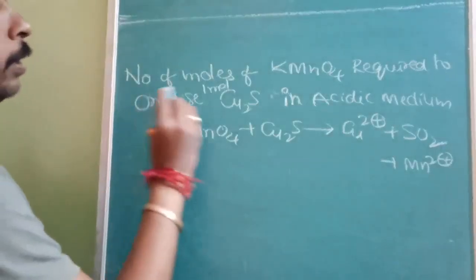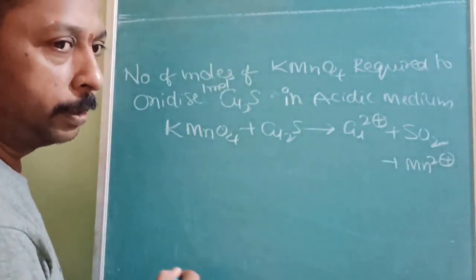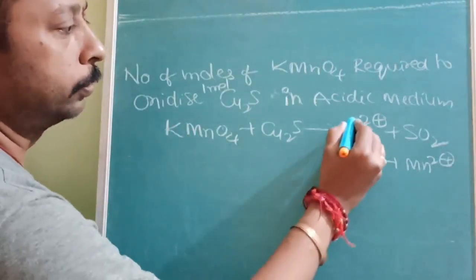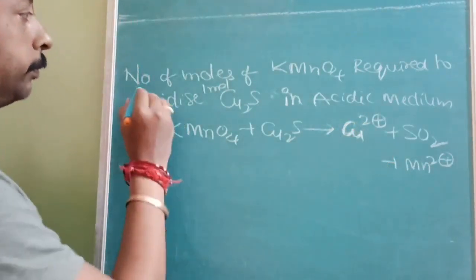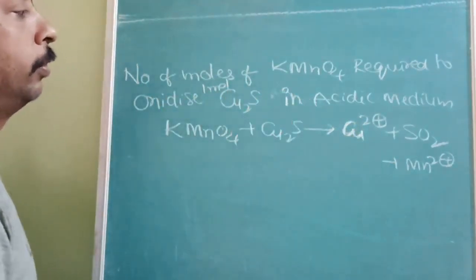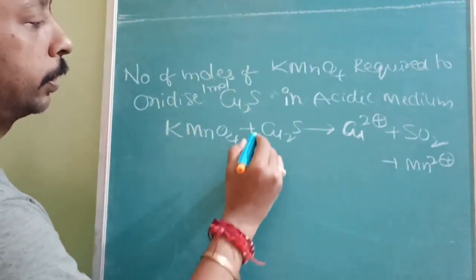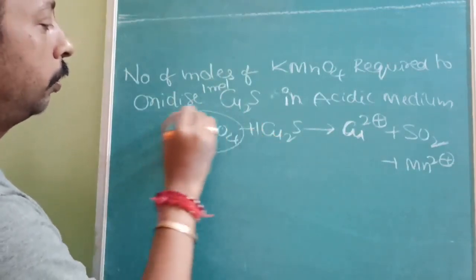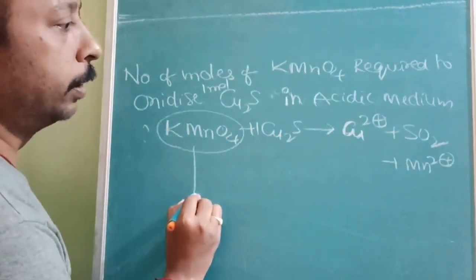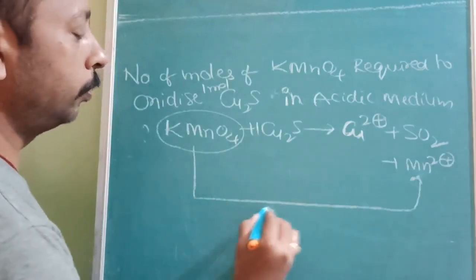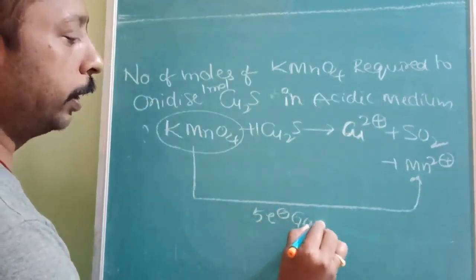Okay, next a similar question, somewhat complicated, and I am also going to cover the 2020 Advanced examination question, so try to stay till the last. Number of moles of KMnO4 required to oxidize 1 mole of Cu2S. This is 1 mole, and how many moles do we require? Simply, in acidic medium, in the same way, it is ready to gain how many electrons? 5 electrons it is ready to gain.